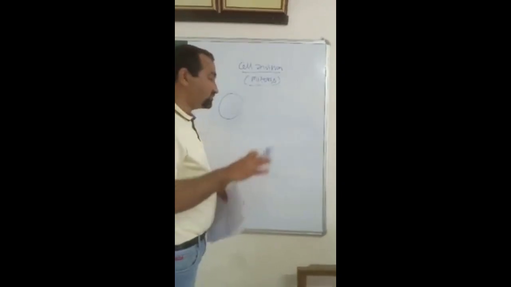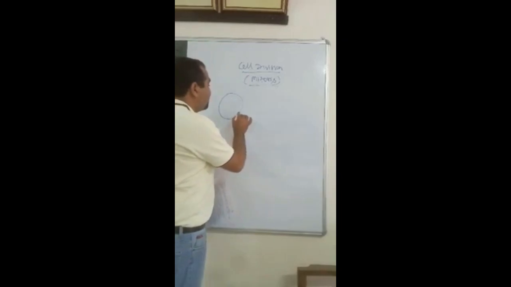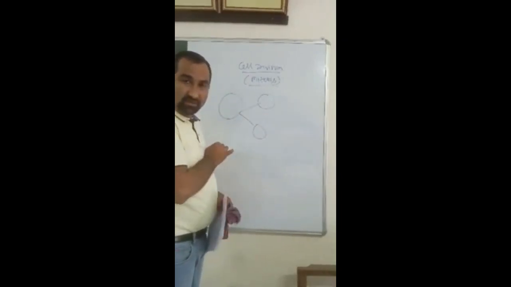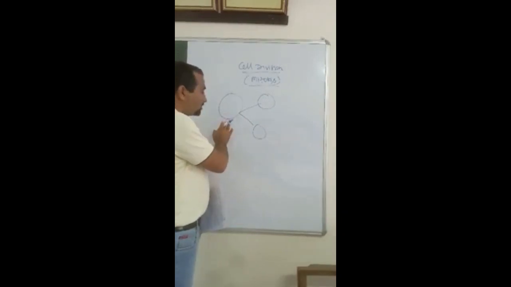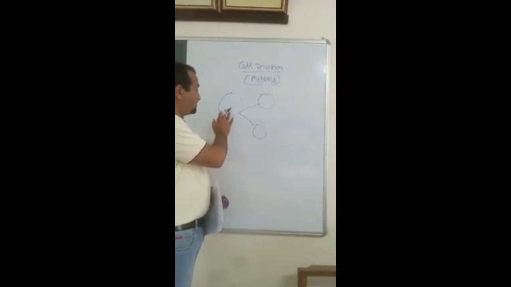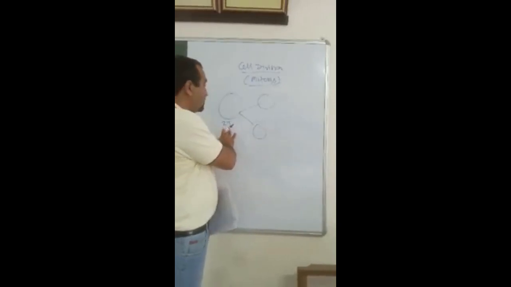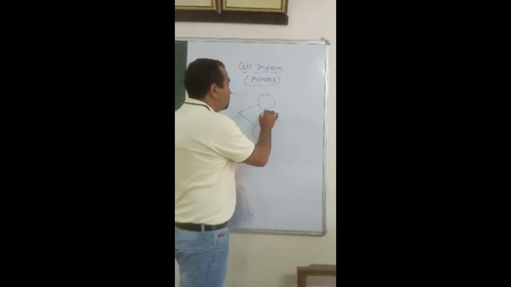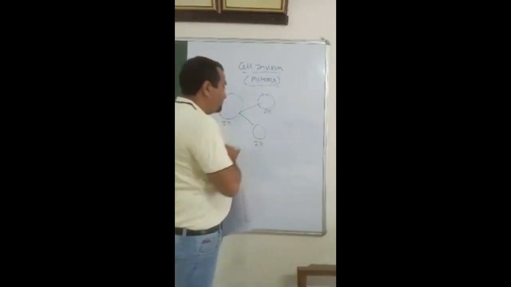Genetic material has become double, because if this cell has to divide into two daughter cells, this is a diploid cell, so whatever genetic material this cell contains has to be passed equally to the daughter cells.